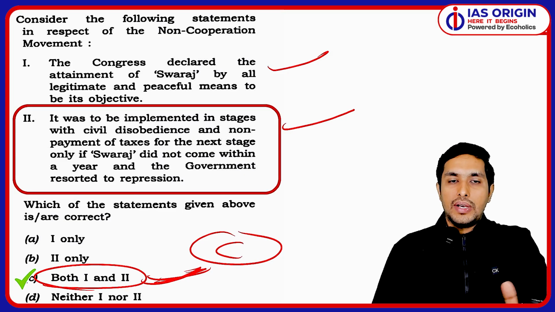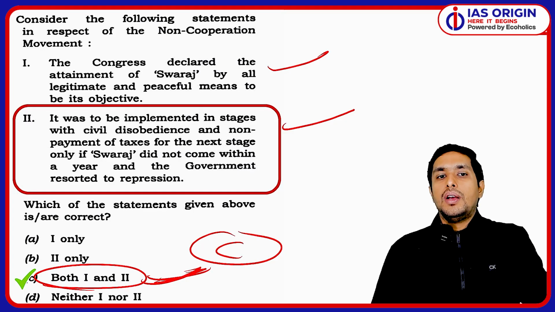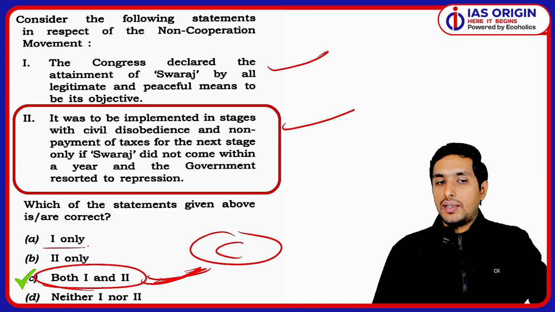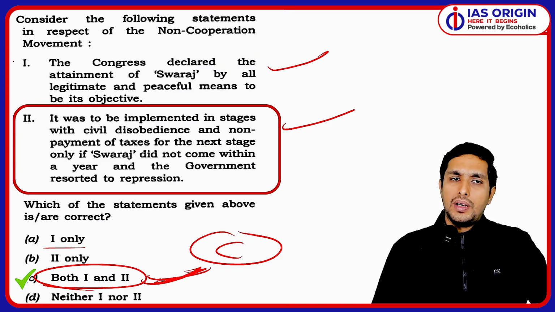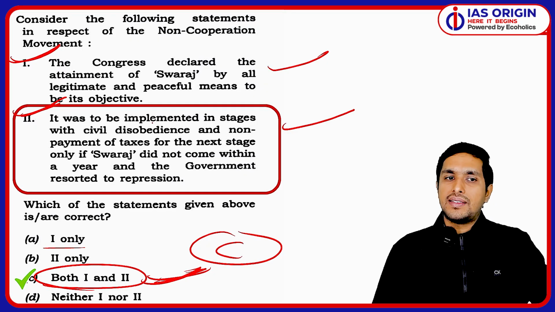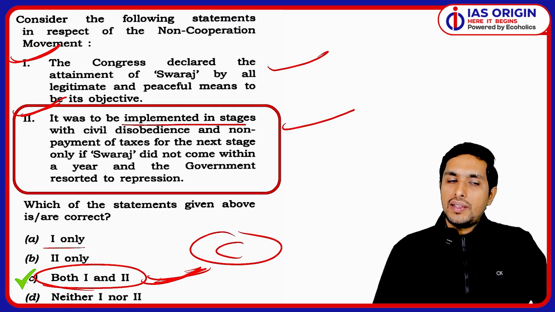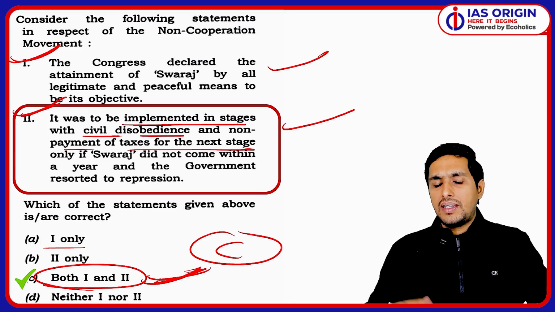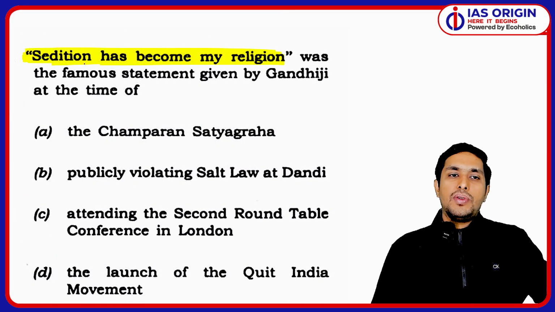Clear? So I hope this idea is clear. So they did think about this thing. UPSC may go with A as well here. But still, overall, it seems that C is the right answer, because it was to be implemented in stages with civil disobedience and non-payment of taxes for the next stage. So they did think about that. Next one is very much interesting.